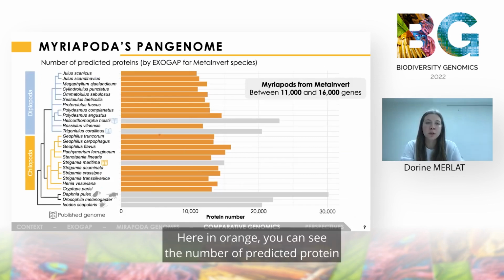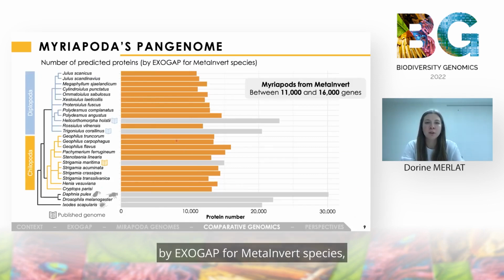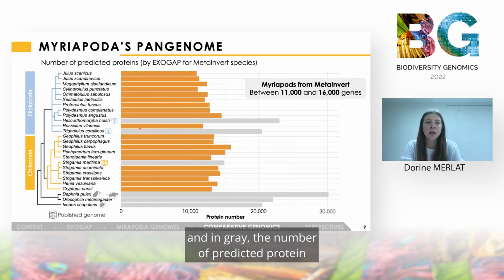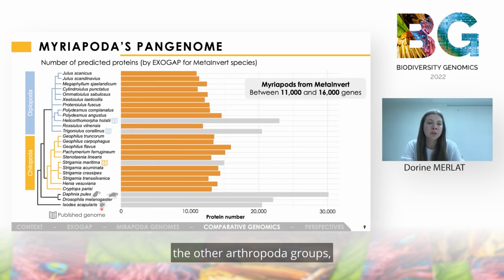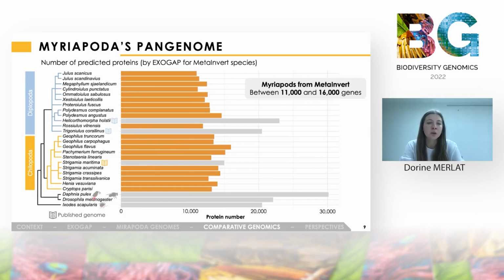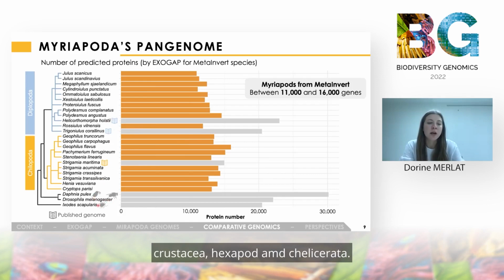Here, in orange, you can see the number of predicted proteins by EXOGAP for MetaInvert species, and in gray, the number of predicted proteins for the 3 published species and for 3 species representing the other arthropod groups: crustaceans, hexapods, and chelicerates. For all non-MetaInvert species, numbers come from the literature.